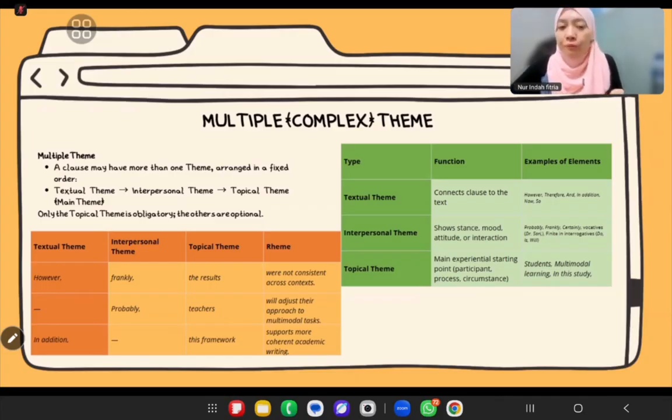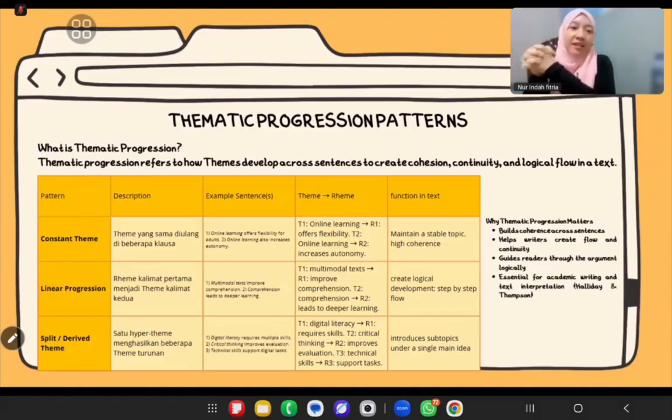So when you want to sound cohesive and persuasive in academic writing, adding textual and sometimes interpersonal themes before the main theme is a simple strategy that can make your writing clearer, more connected, and of course more academic. Okay, let's go to the next slide, please.